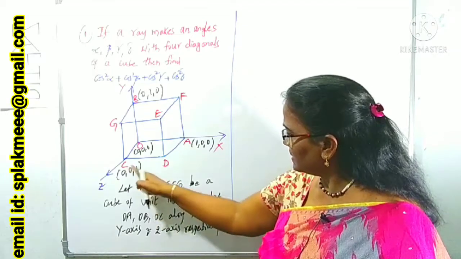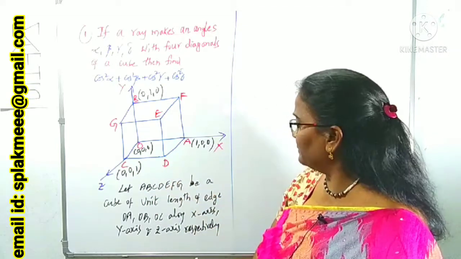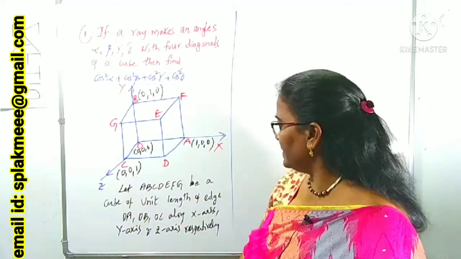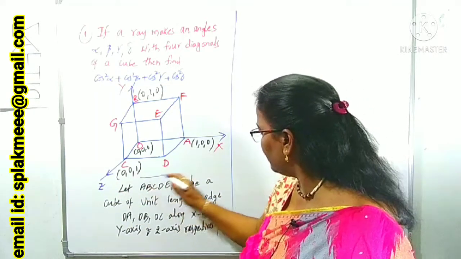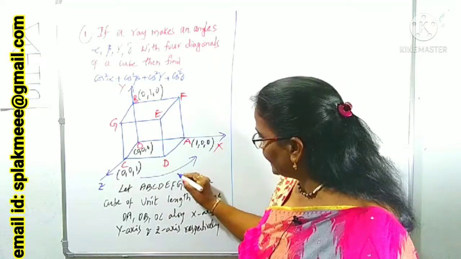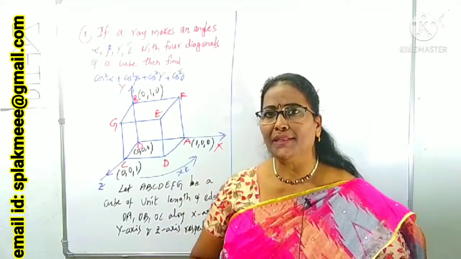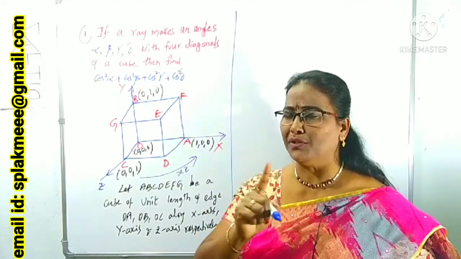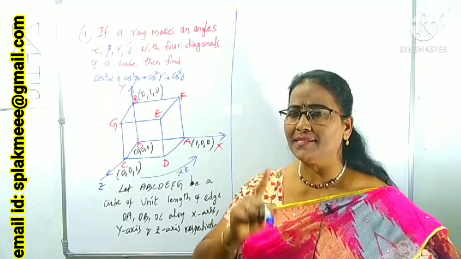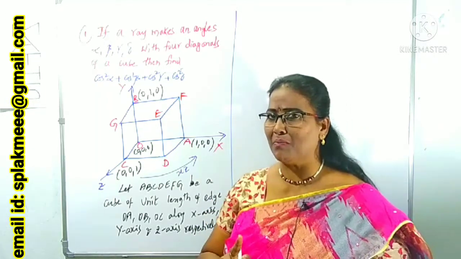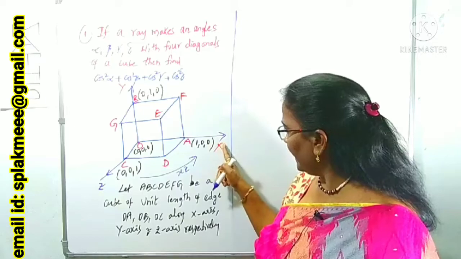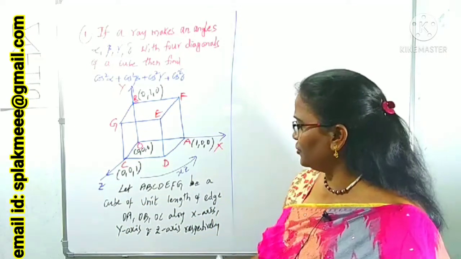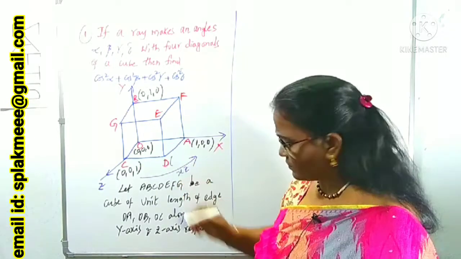We can observe this D point. Where is this D point? This D point is in the XZ plane, like this. In the XZ plane, only the Y coordinate is 0. In a plane, only one coordinate is 0. On an axis, two coordinates are 0. You have to remember that point. D is in which plane? XZ plane. On the XZ plane, which is 0? The Y coordinate is 0. Means the remaining X coordinate is 1.